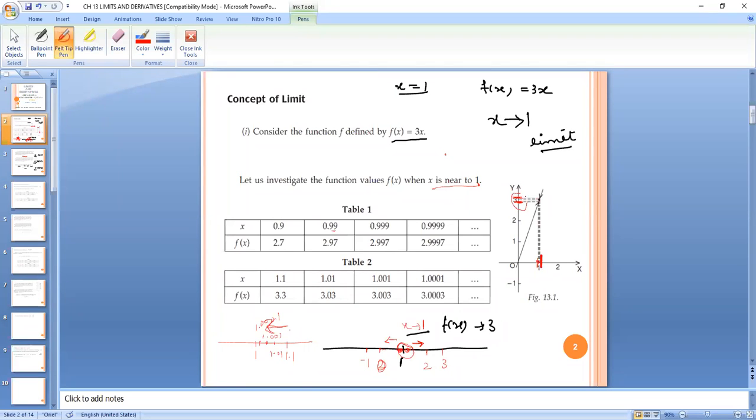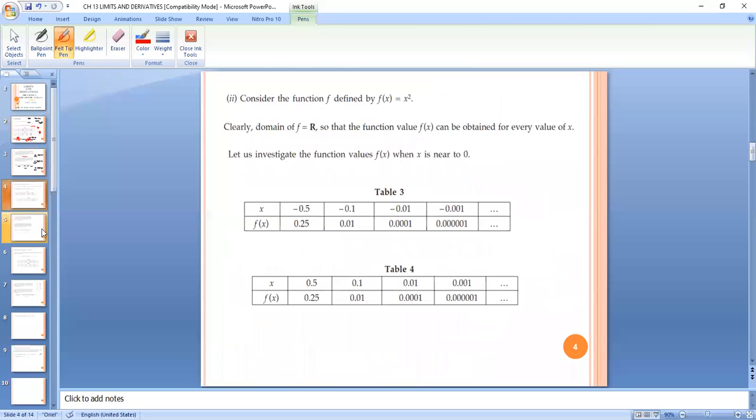But all the values are near to 3. When x is near to 1, f of x is near to 3, right? So this is how we are calculating the limit. We are not calculating by actual substitution, but from the values near to 1, we have the idea that value of f of x is near to 3. So we can write that for x equal to 1, f of x is equal to 3, right? This is how we are calculating the function value with the help of the limits.